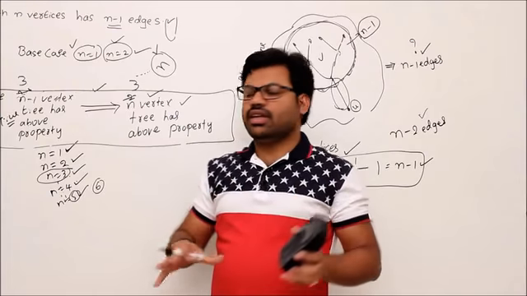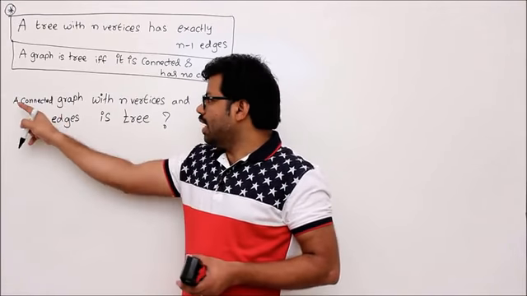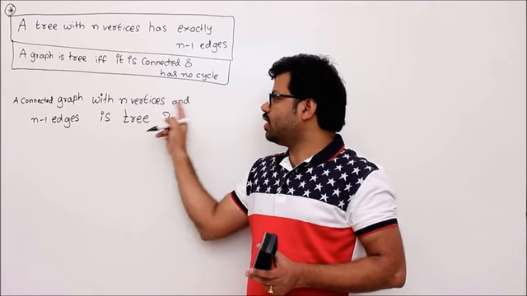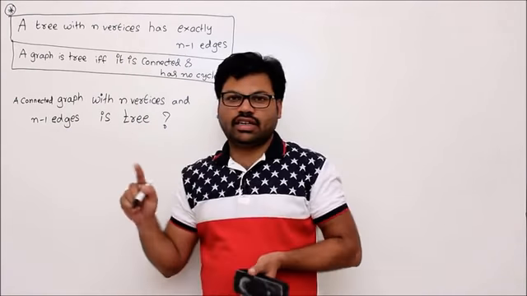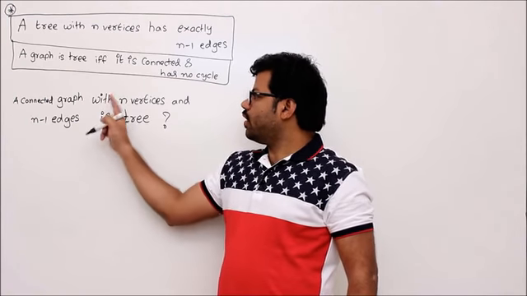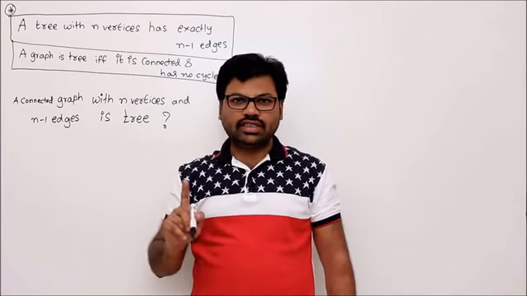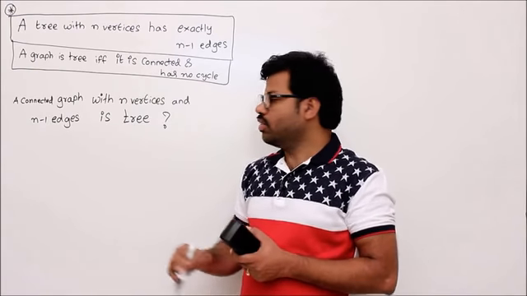If you can do it, then it covers every case. Understand? Let's prove one more statement. A connected graph with n vertices and n minus 1 edges is a tree. Why? So this is one directional. That means we have to prove that any connected graph with n vertices and n minus 1 edges is definitely a tree. Okay, so why is it true?